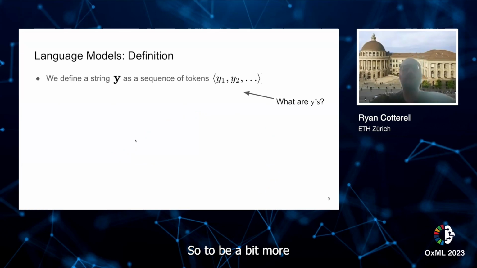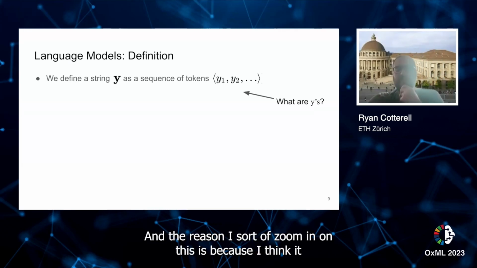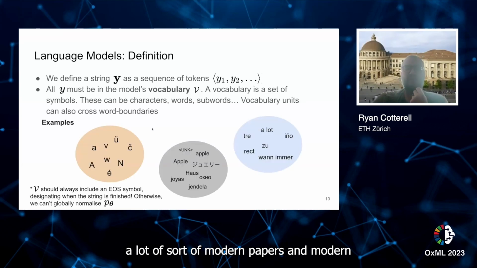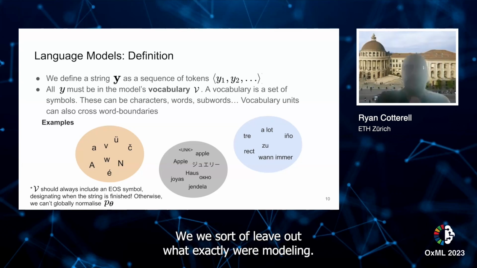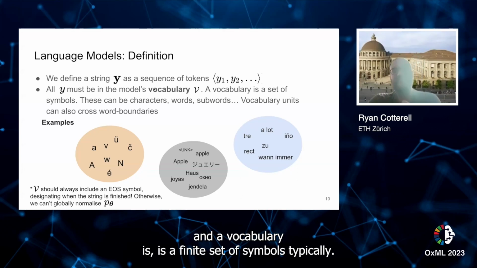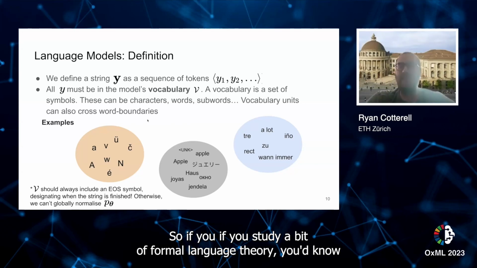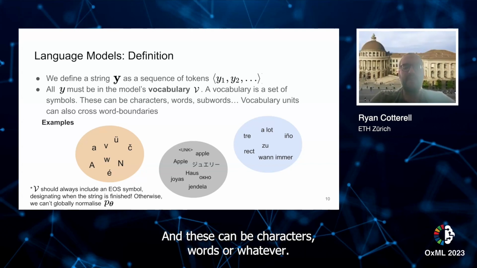To be a bit more concrete, a string is going to be a sequence of tokens. And the reason I zoom in on this is because in a lot of modern papers and modern discussions on language modeling, we leave out what exactly we're modeling. So all y must be in the model's vocabulary, and a vocabulary is a finite set of symbols, typically. If you study a bit of formal language theory, you know that an alphabet, another word for vocabulary, is definitionally finite. And these can be characters, words, or whatever.